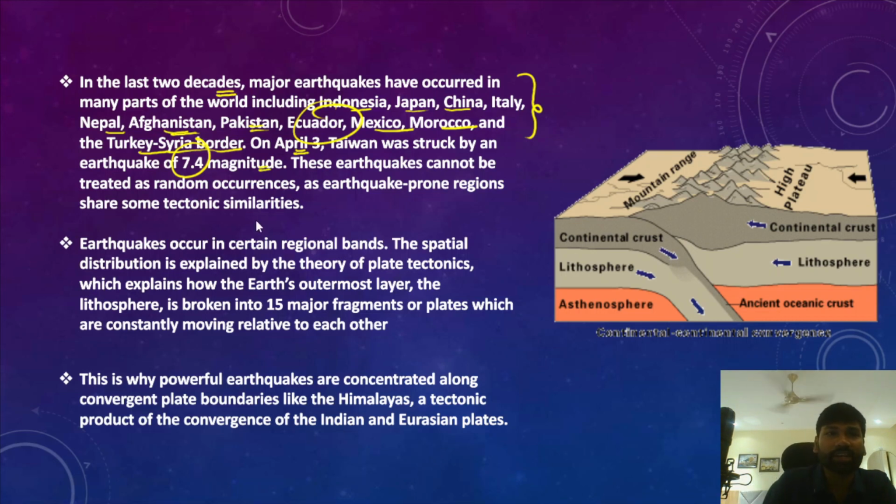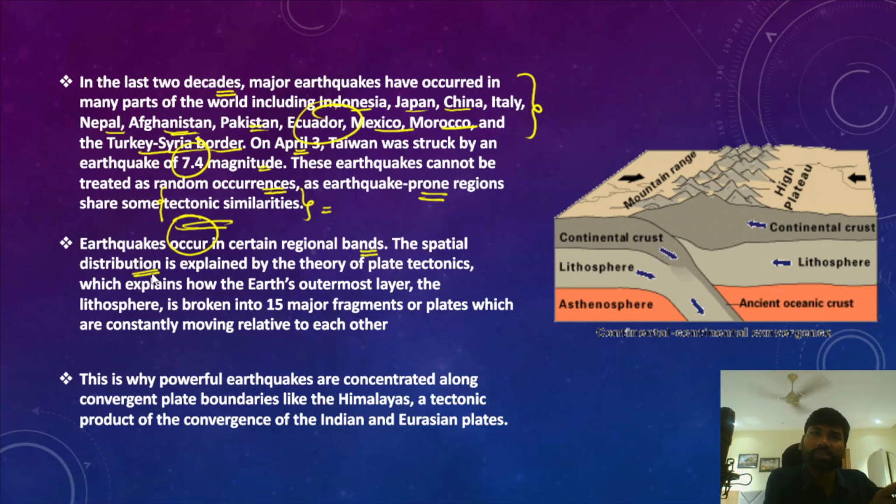So these earthquakes cannot be treated as random occurrences. They are not random events that have been creating huge destruction across different parts of the world. Rather, these earthquake-prone regions very often share some tectonic similarities that we must understand, because understanding tectonic similarities will help us understand the vulnerability of any region to earthquakes. Therefore, earthquakes occur in certain regional bands, so they include a spatial distribution.